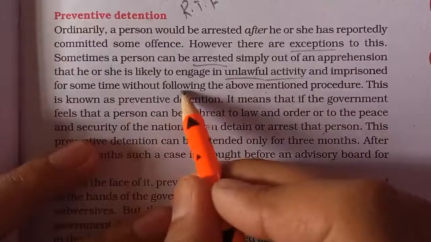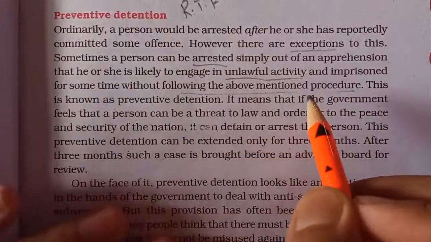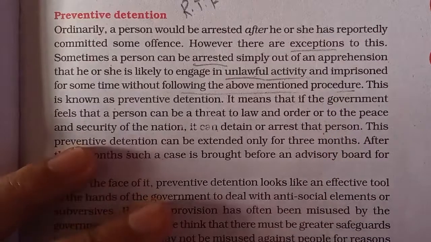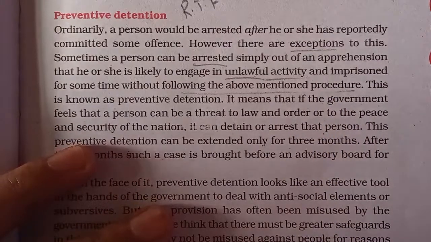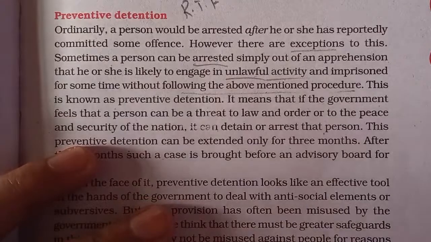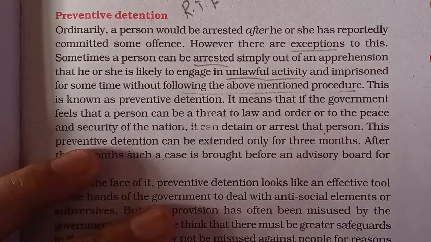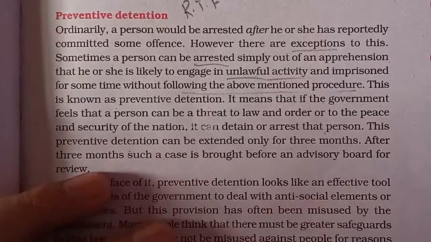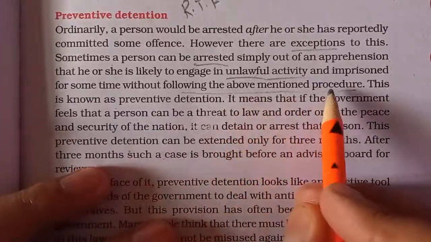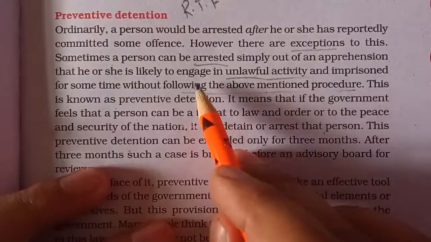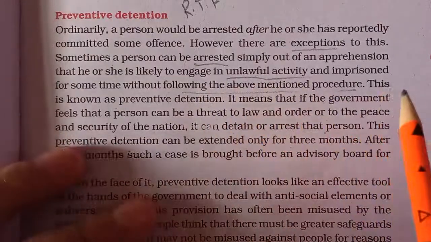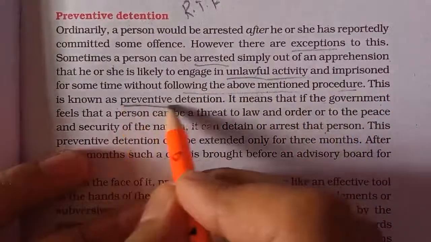Without following the above mentioned procedure, which we saw under the right to life and personal liberty, where I told you that when the police arrest someone accused of an offense, within 24 hours that person has to be presented before the magistrate, and he shall have the right to defend himself through a lawyer. But here, in this case of preventive detention, without following this entire procedure, a person is arrested as he is thought of being engaged in an unlawful activity. This situation is called preventive detention.